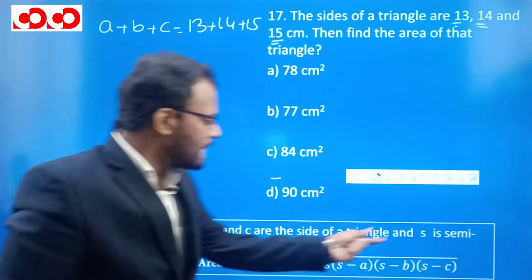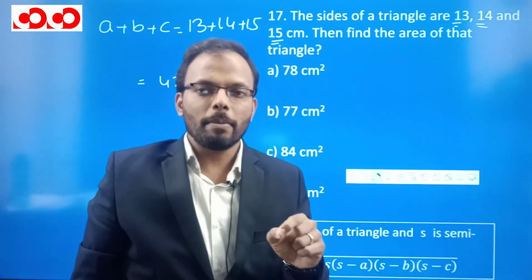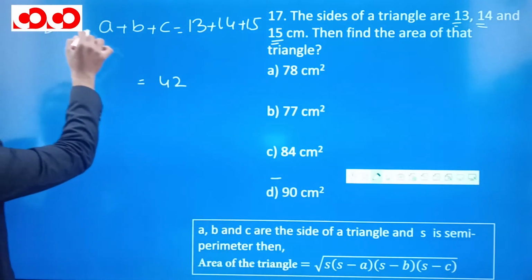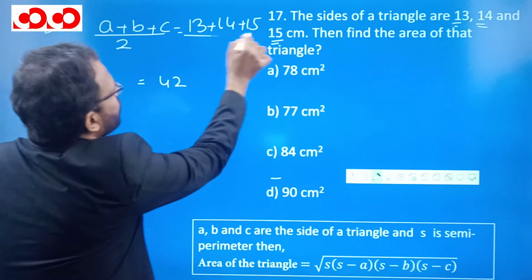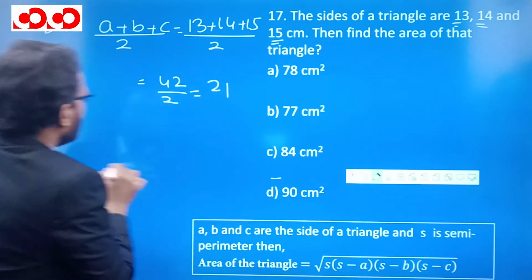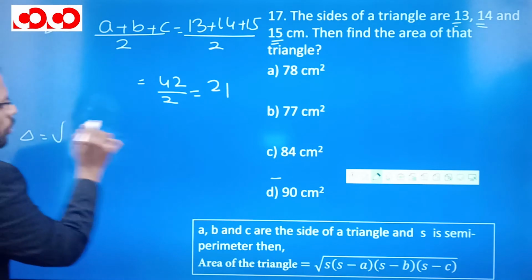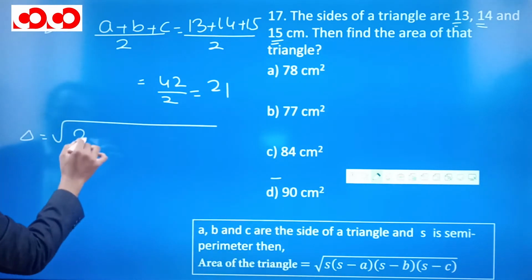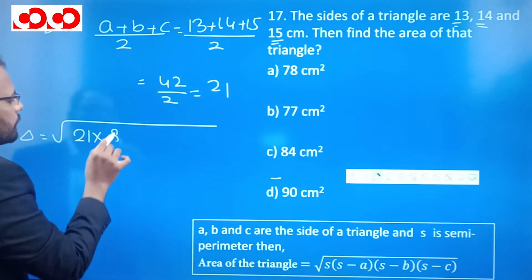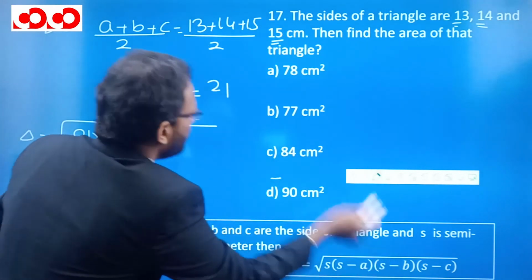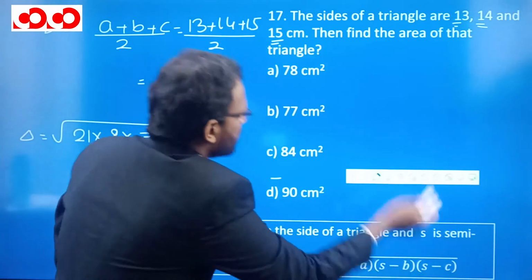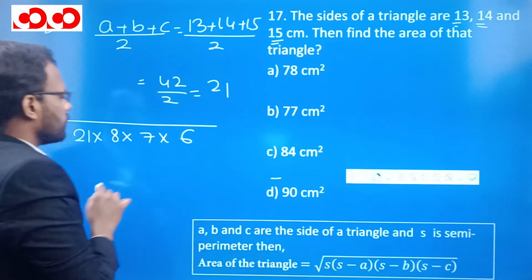However, S is the semi-perimeter. What is semi-perimeter? Half of the perimeter. So S is equal to A plus B plus C by 2. So we have to divide by 2, which will be 21. Now the area of a triangle is the square root of S, which is 21, into S minus A. So 21 minus 13 is 8. S minus B, 21 minus 14 is 7. S minus C, 21 minus 15 is 6.